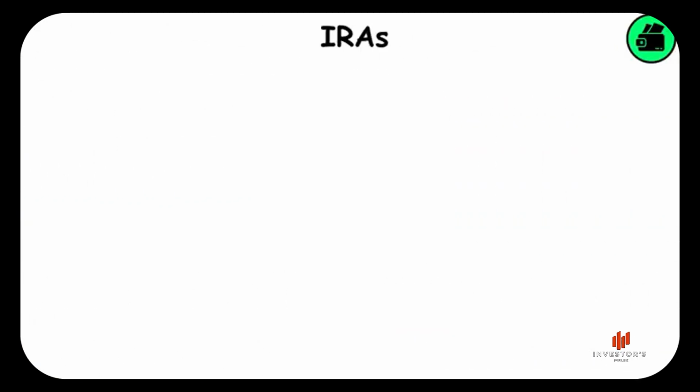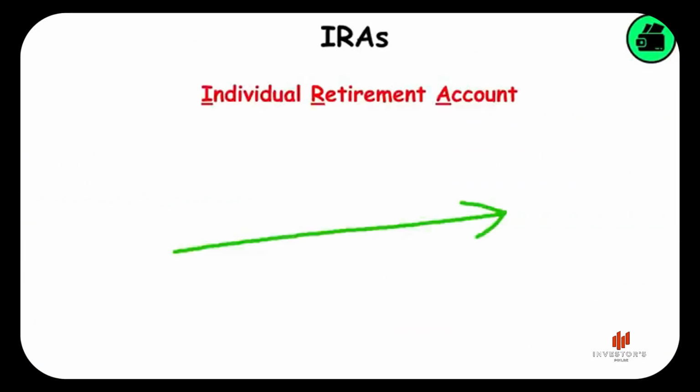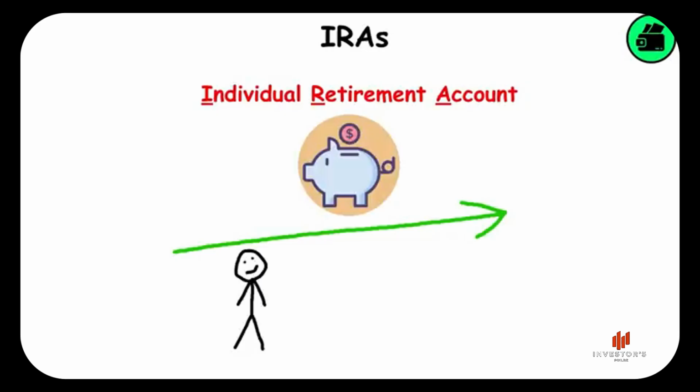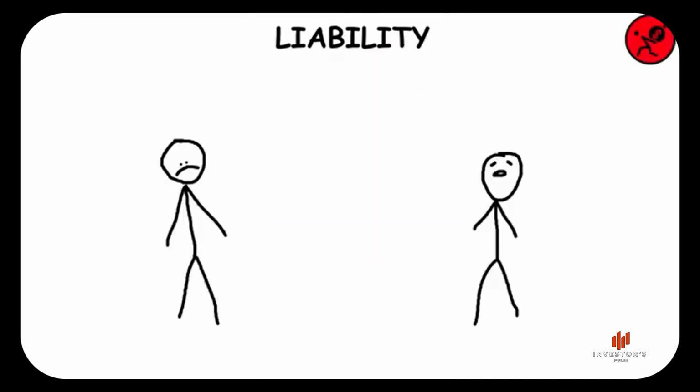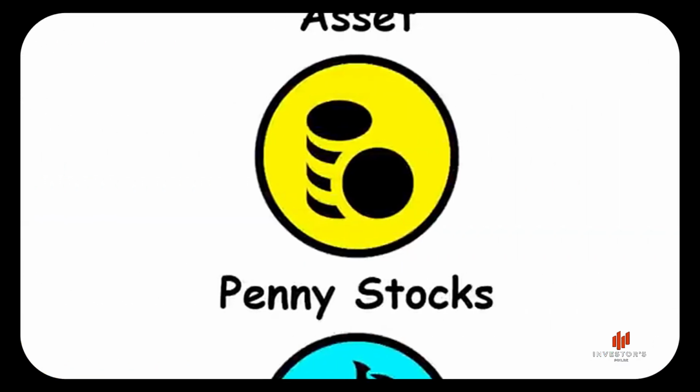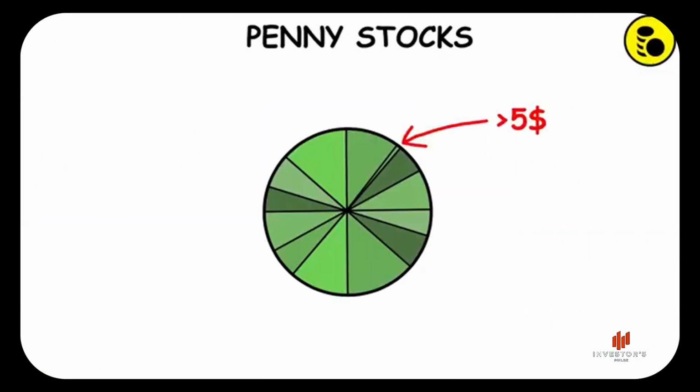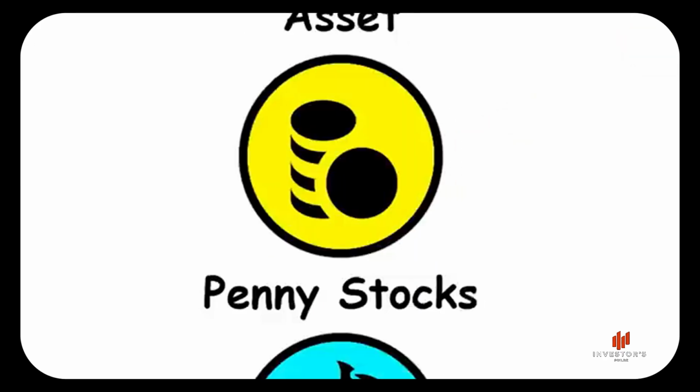IRAs. It stands for Individual Retirement Account, and it's a long-term savings account that individuals with earned income can use to save for the future while enjoying certain tax advantages. Liability. Something a person or company owes. Penny stocks. Shares valued at less than $5. They are usually considered highly risky. Market cap.